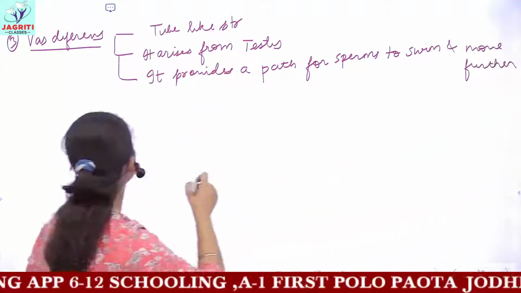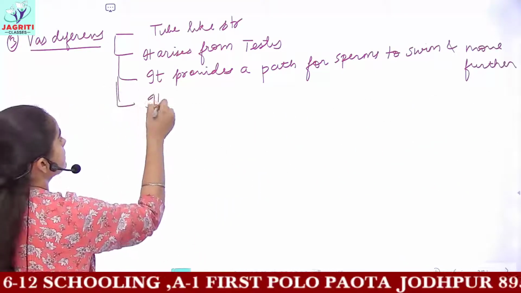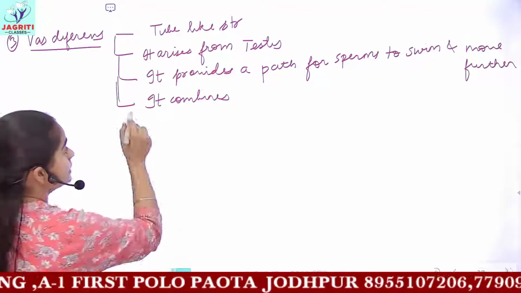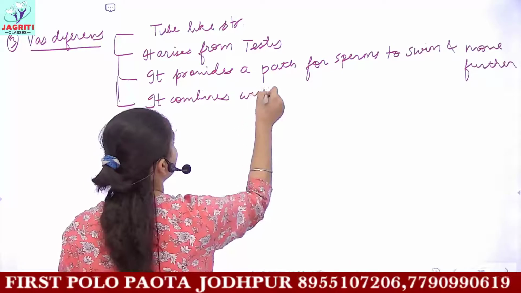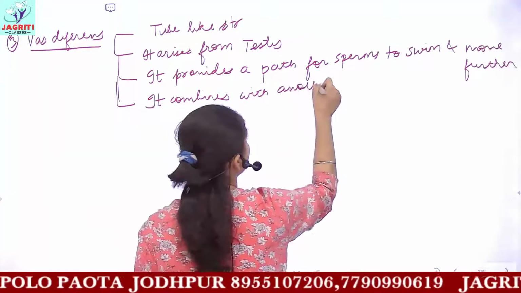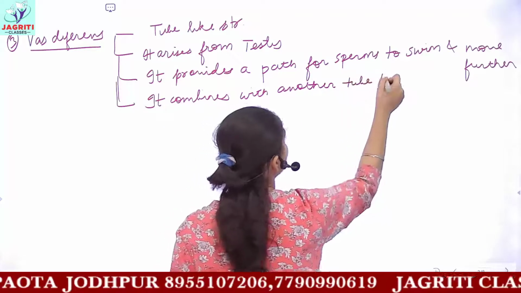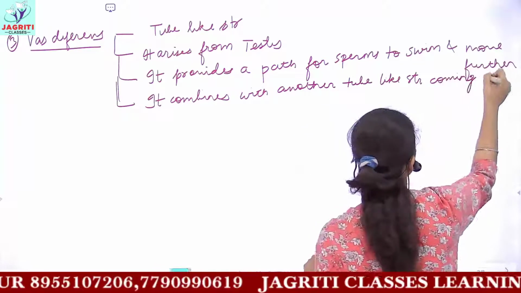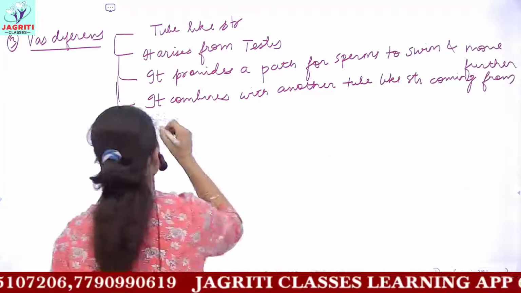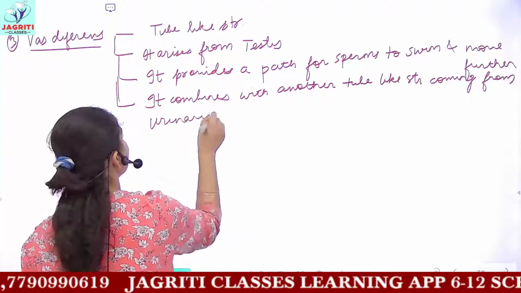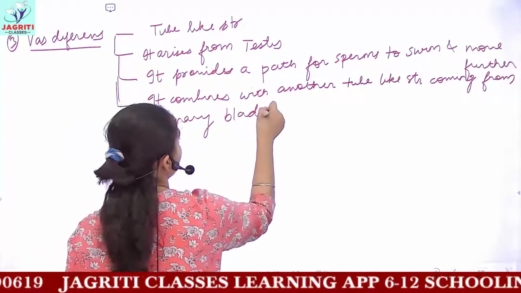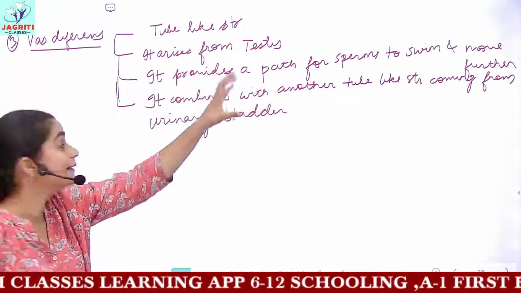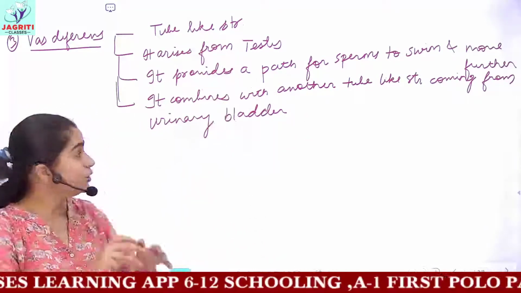As you can see in the diagram in your books too, this vas deferens combines with another tube-like structure coming from the urinary bladder.